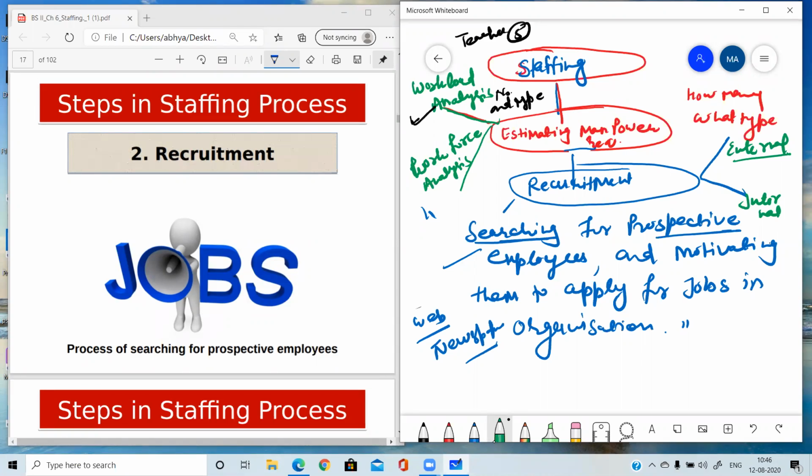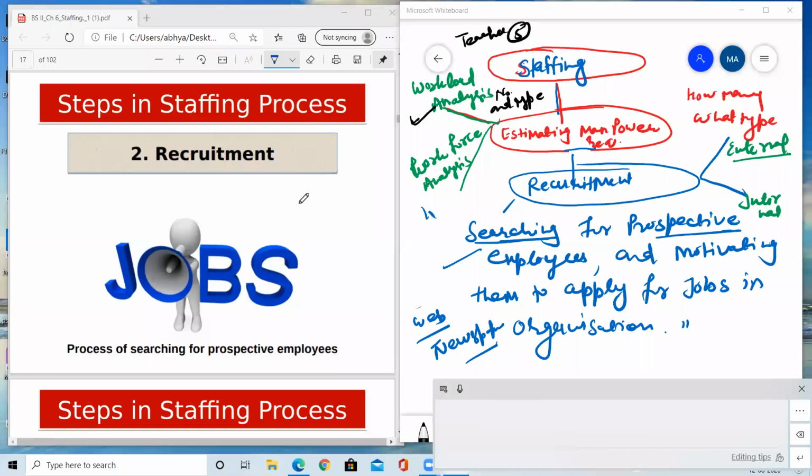Internal sources means we are getting the employees from within the organization. Okay, we are getting the employees from within the organization. We are not getting the employees from outside the organization. We are getting the employees from within the organization.